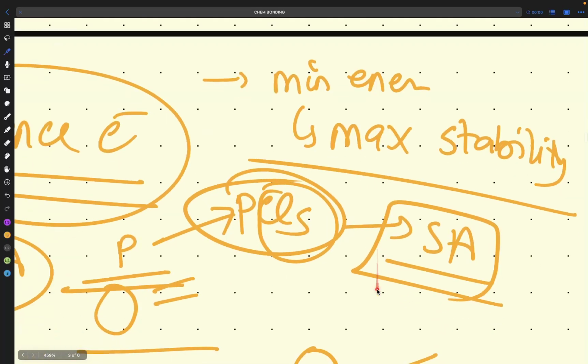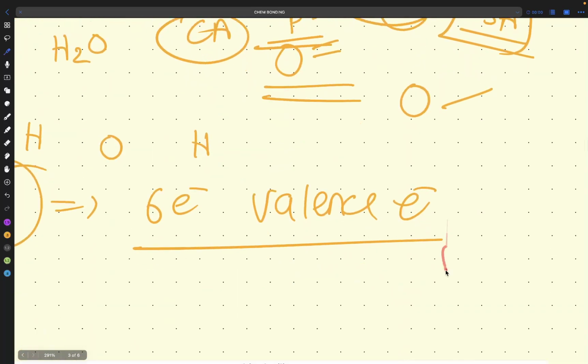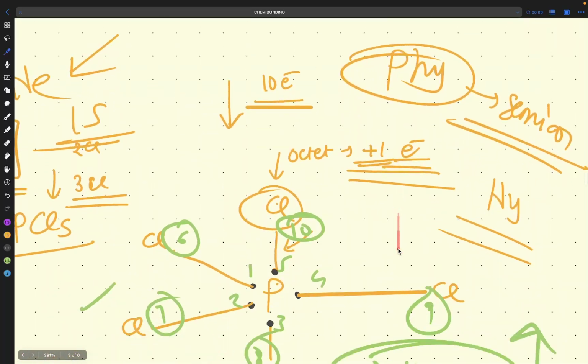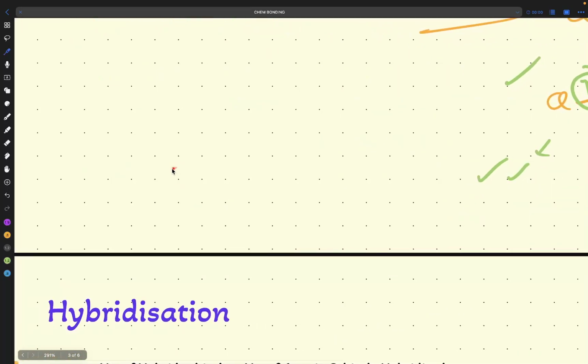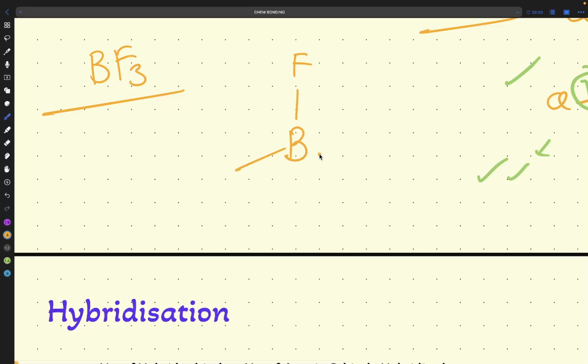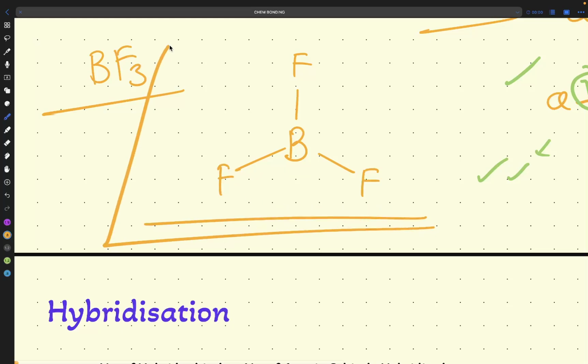Now you will say, sir, I don't know how to draw the structure. Tell me about BF3 now. How will I draw BF3? What is the reason for drawing this structure in a pyramid form like this?